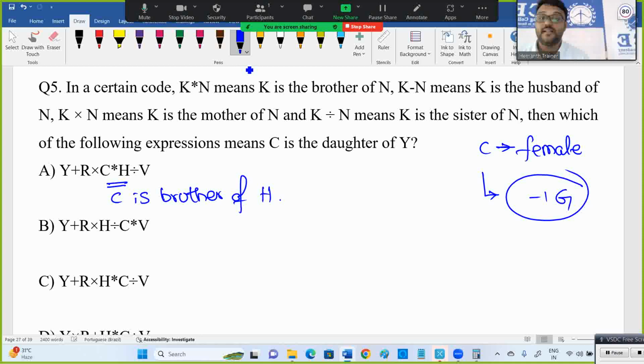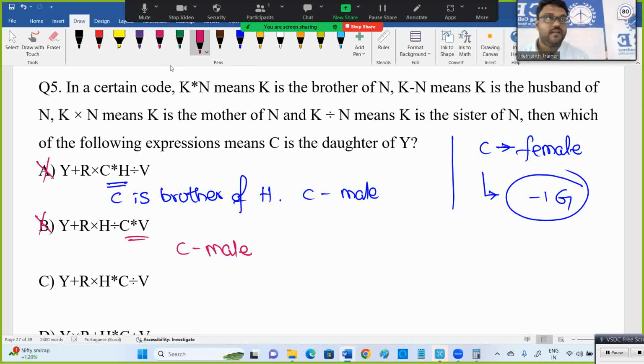C here is male, so A as well as B are both eliminated. C star means C is brother of somebody. C is male, so two options are eliminated. Now among C and D, try one. If you got daughter, okay, otherwise the other one is the answer.